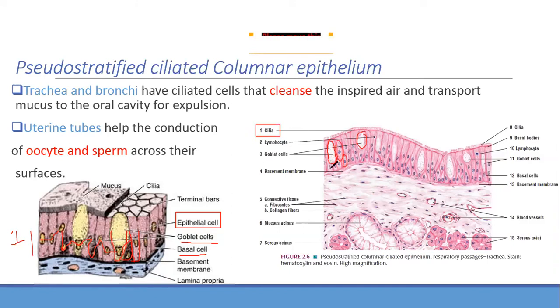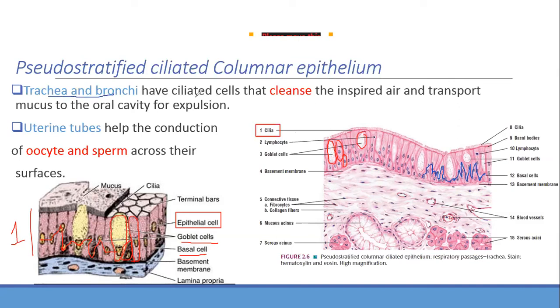Now let me just trace the nucleus. Let me use another color for you. If I'm tracing the nucleus, it is going up and down. So when you see it, what do you say? You will say many layers. Tell me, it looks like many layers. So that's why we call it false stratification. Actually it is only one layer, but it is a false stratification, or pseudostratified layer. Is it clear now? Let me go to the details. It is seen in the trachea and bronchi.